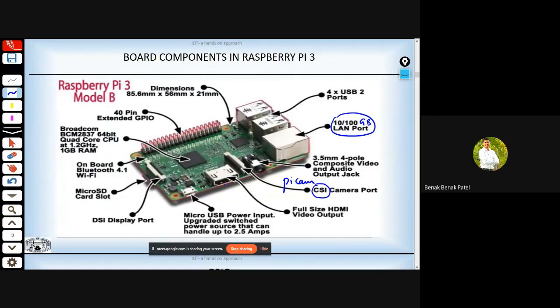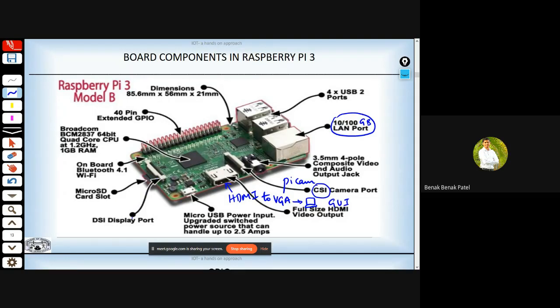And this is the HDMI video output port, which I use if I want to plug this RPi onto any monitor. We can make use of an HDMI to VGA converter, and this VGA converter plugs into your computer monitor, where we can have a look at the OS or the GUI that the Raspbian OS renders. And this micro USB slot is the one through which we can power up this Raspberry Pi.